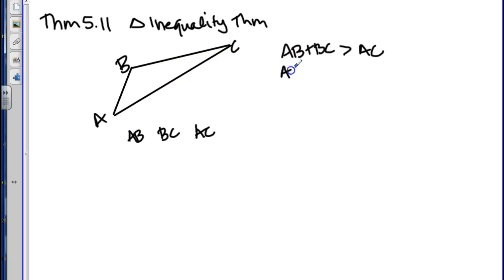We could take any other two. AB and AC has to be greater than BC. And then the last ones, BC and AC, must be greater than AB. All right, that has to be true.